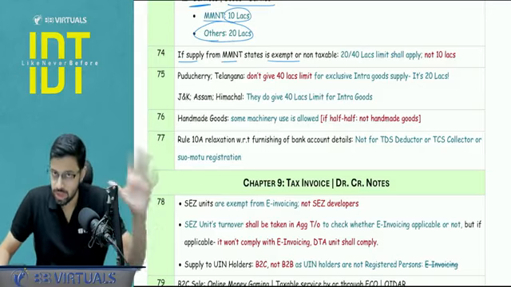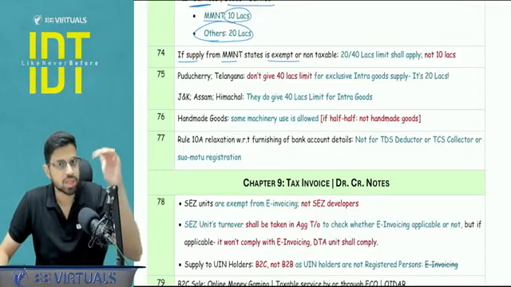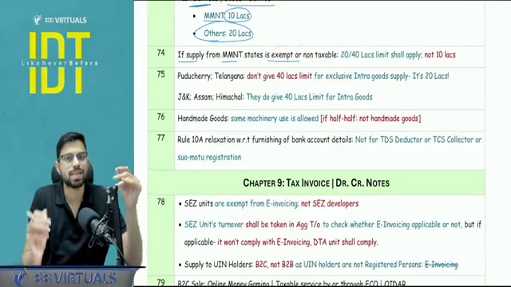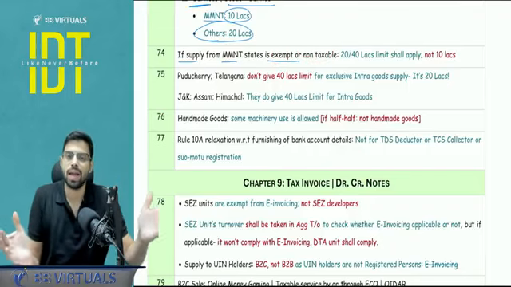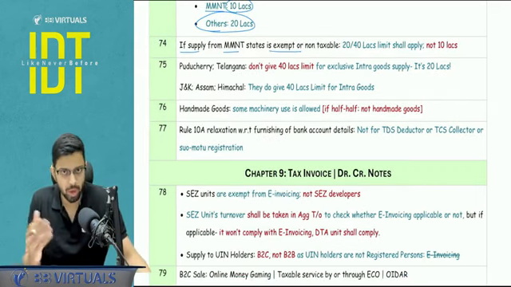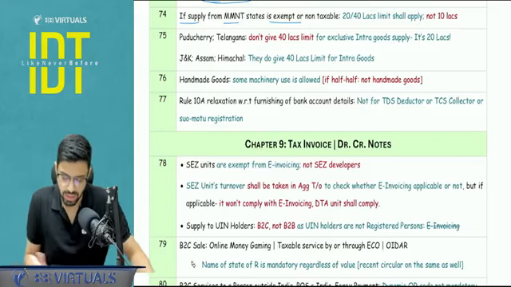If MMNT gets involved in the picture, that is from MMNT state you are making any taxable supply, your registration threshold will drop to 10 lakh. But if that supply is exempt or it is a non-taxable supply, let's say alcoholic liquor for human consumption, then in that case the limit will not drop to the 10 lakhs. The 20 or 40 lakhs limit will apply, depending on whether it's a goods case or it is a service or goods plus service case.